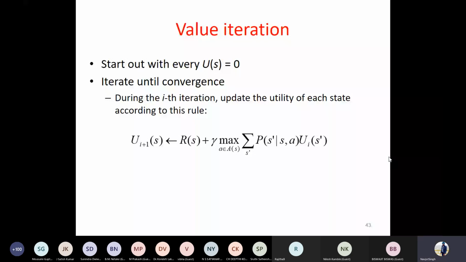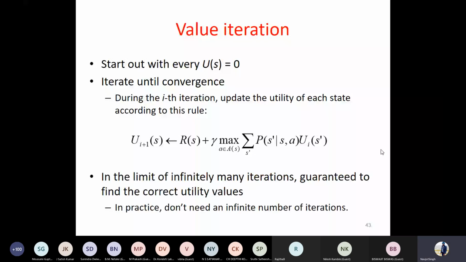Okay. So if I'm talking about the ith iteration, the same Bellman equation can be written in the iteration version. Like utility of a state S in the (i+1)th iteration is given by reward of the state, because this will be fixed, not change, plus discount factor times, whatever be the suitable action you are taking, the expected utility for all the successive states in the ith iteration. So this formula would be utilized to solve that question, where you have seen the arrows which were marked as the policy. Let's see.